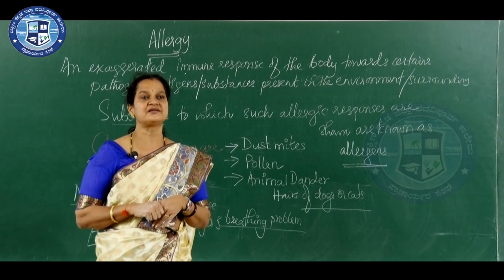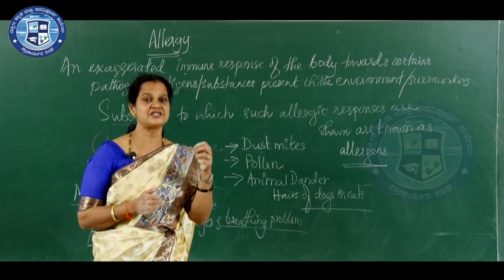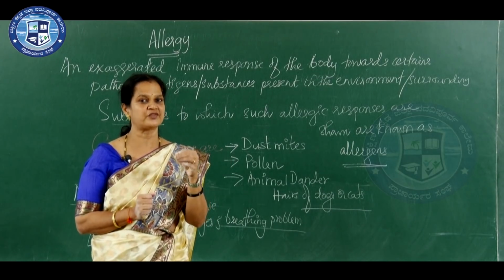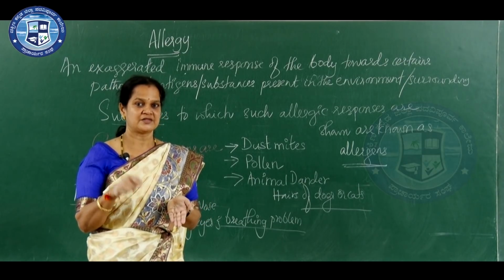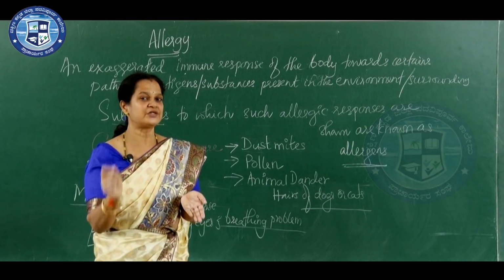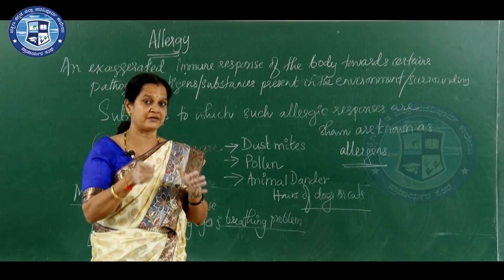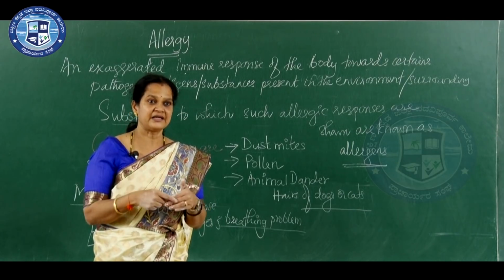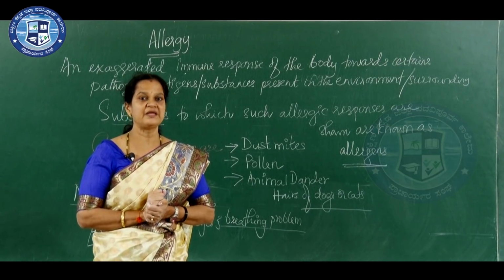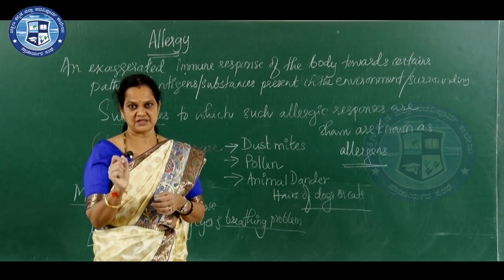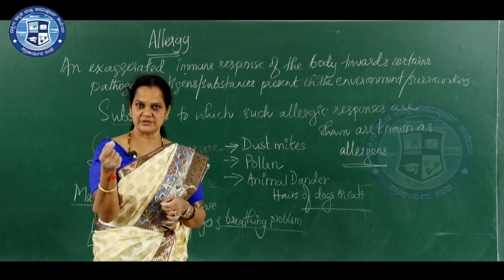For that purpose, certain types of allergens in very low dose are introduced by injection into the body of the host, to see whether they show any allergic symptom. Very minute doses are given, so that if the body reacts to that particular allergen, they can find out the cause.